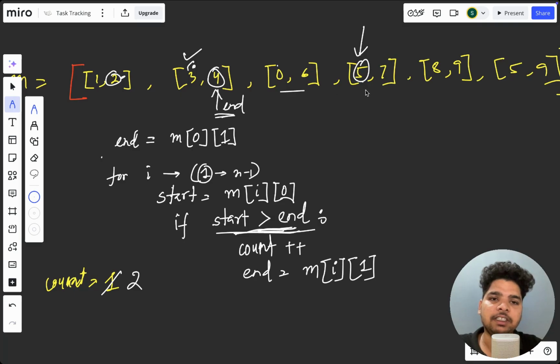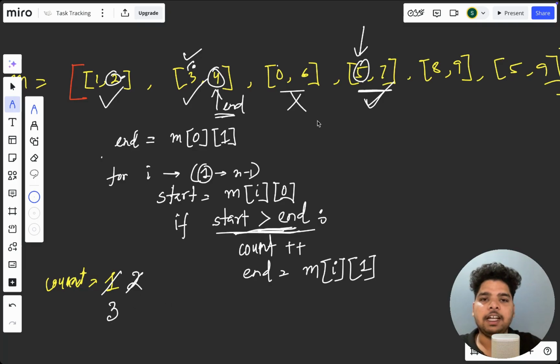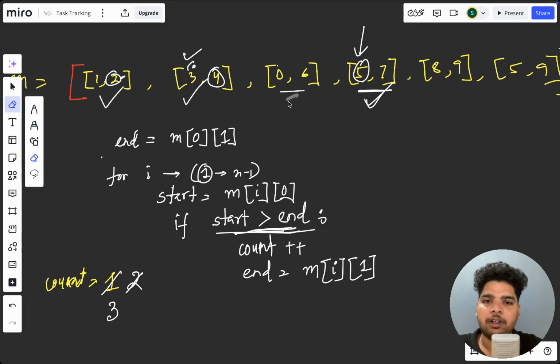Yes, right. That means that this meeting also we can accommodate. So this meeting has accommodated, this has accommodated, this has accommodated, but this not. Okay, this can accommodate, then we'll increment the count by again 1. Okay, and we'll move our end. So end will be from here to here. This will be our end, right? This will be our end, and this will be our start.